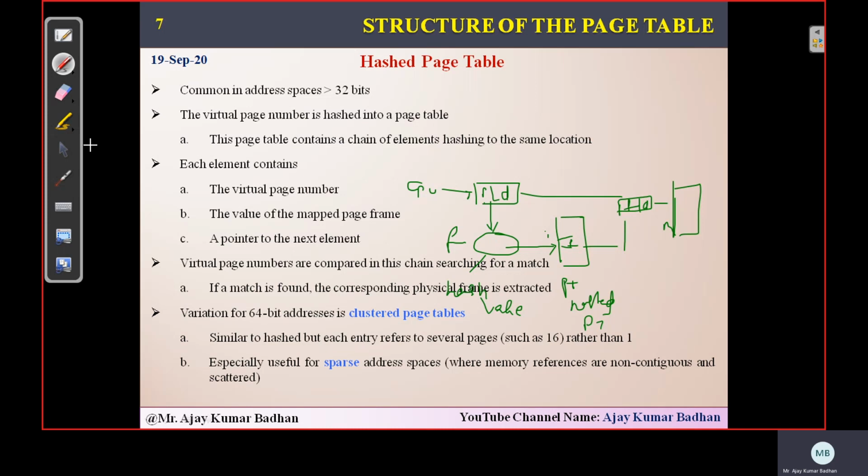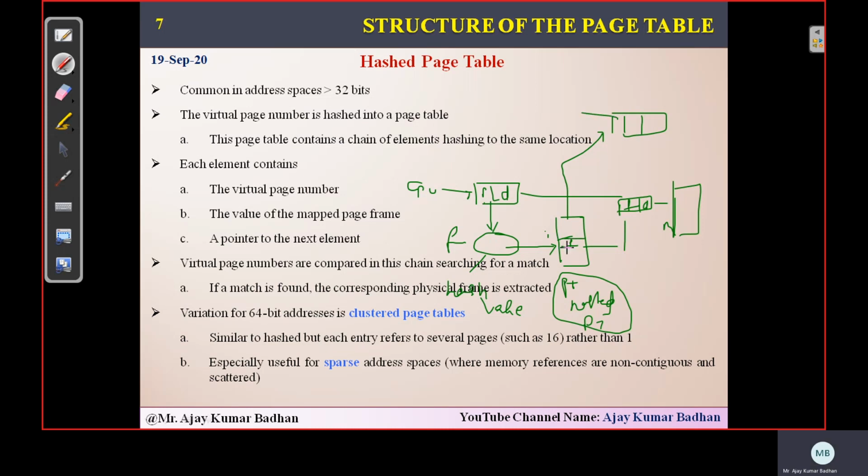So basically, what I am talking about here is not a normal page table, but a hash page table. Wherever we are storing an entry in this hash page table, that element will actually consist of three different parts.